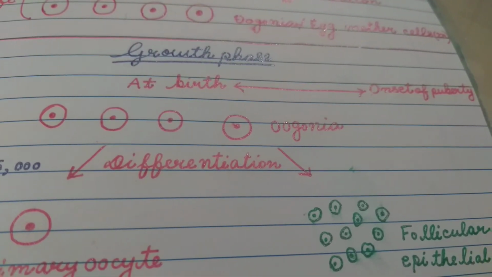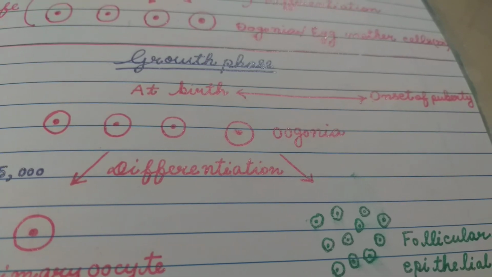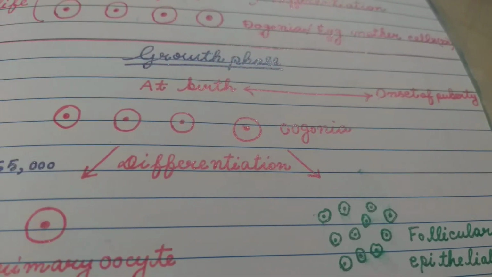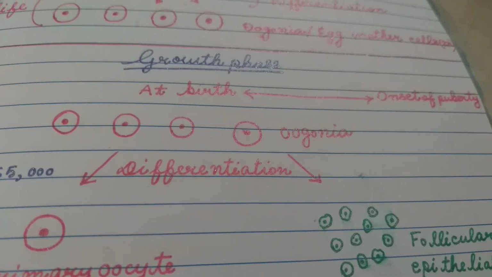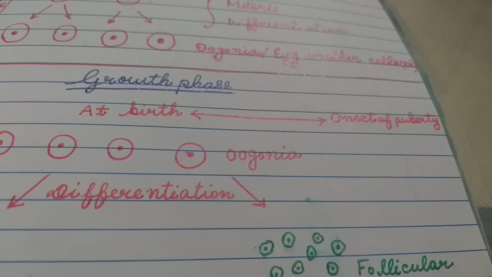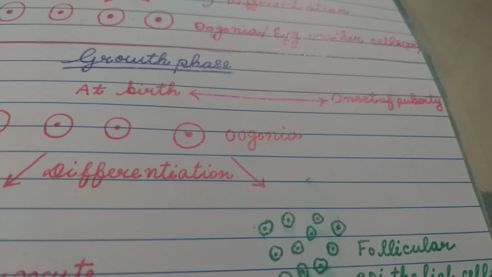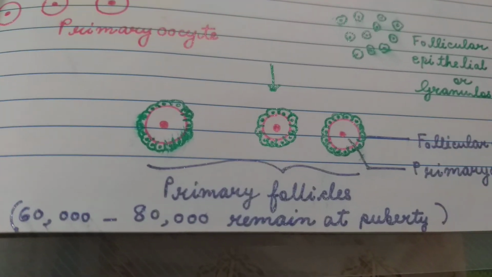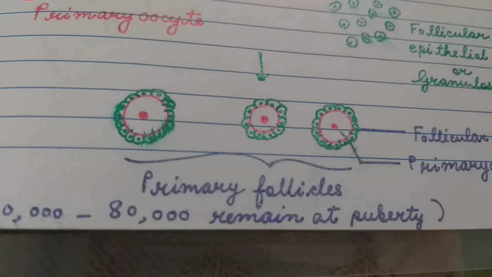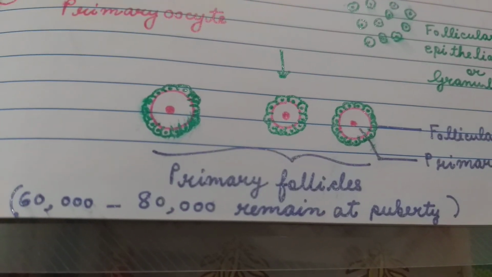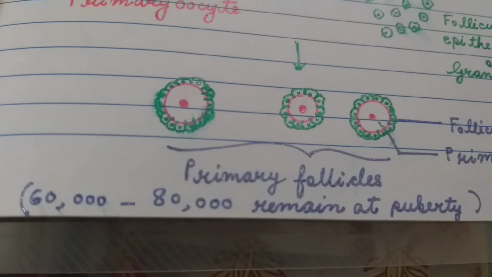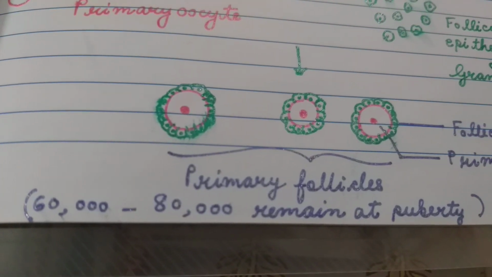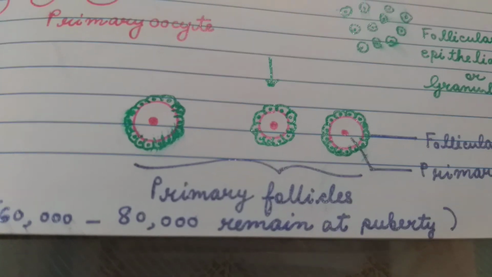So by the time the female child attains her puberty, by the time she becomes sexually mature, only 60,000 to 80,000 primary follicles remain in the two ovaries at puberty.